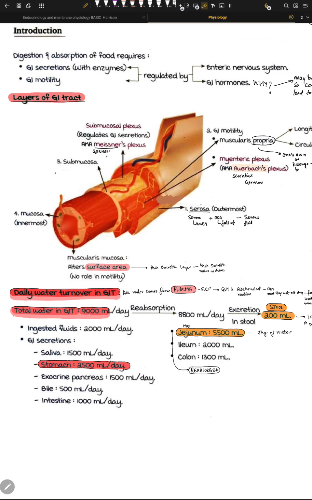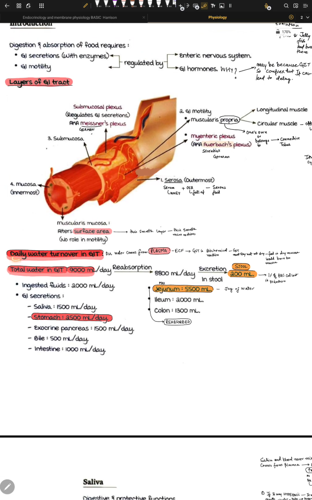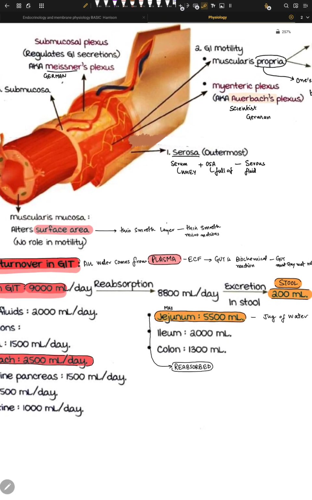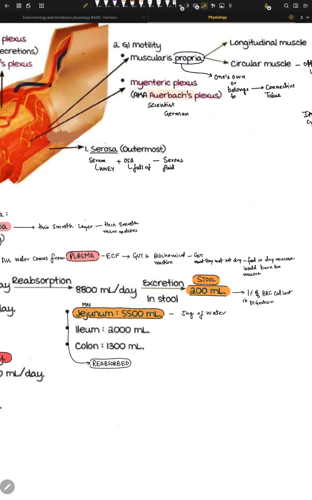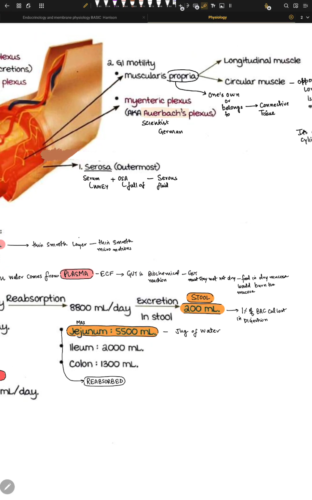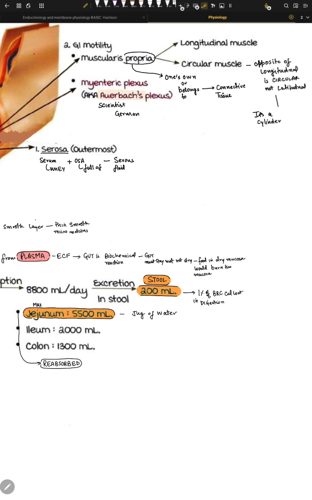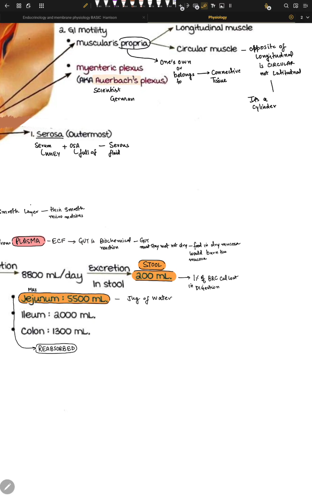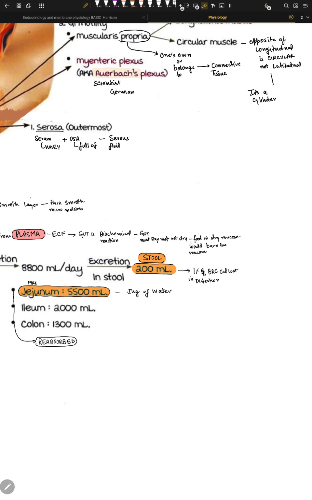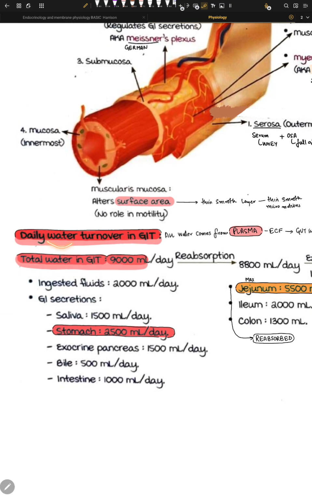Okay. Another concept right here we have written is daily water turnover in GIT. What happens here is that all the water comes from plasma, that is extracellular fluid, and it goes to the gut. The gut must stay wet, not dry, because the food which is inside your gut can actually burrow inside your enterocytes. Just recall what enterocytes are: they are the cells present in the GIT. So the food in a dry mucosa would actually burn the mucosa. So that's why we need water turnover.